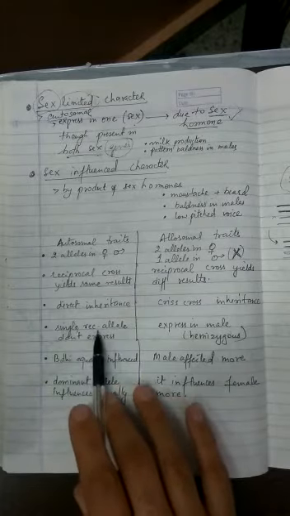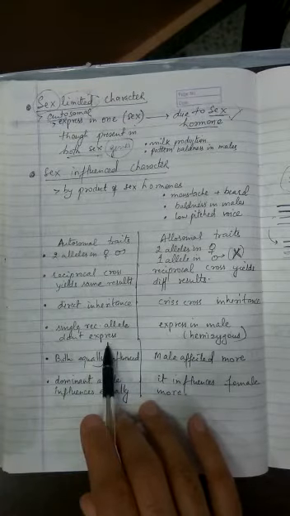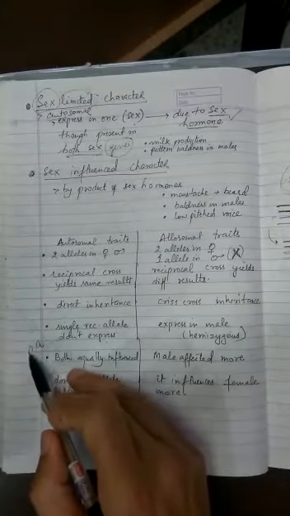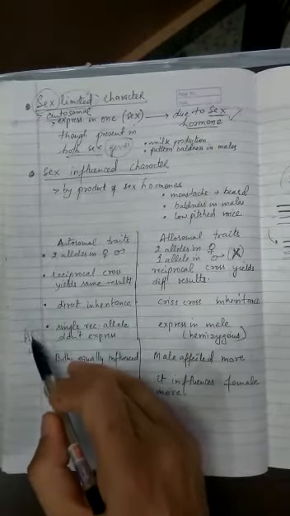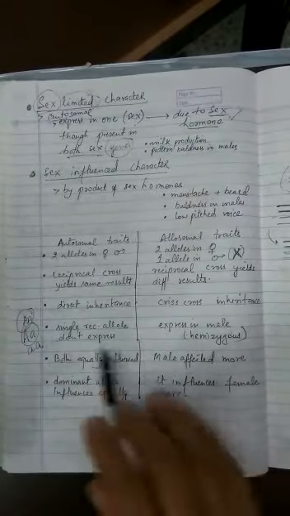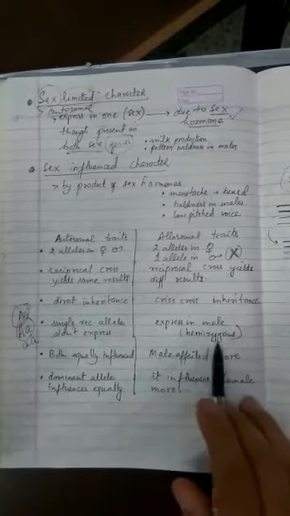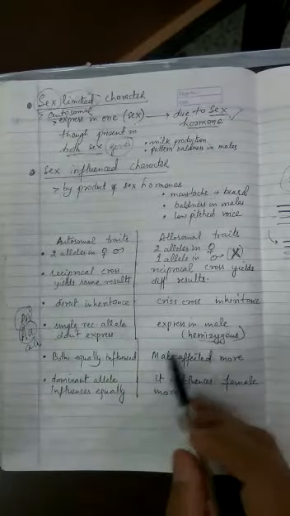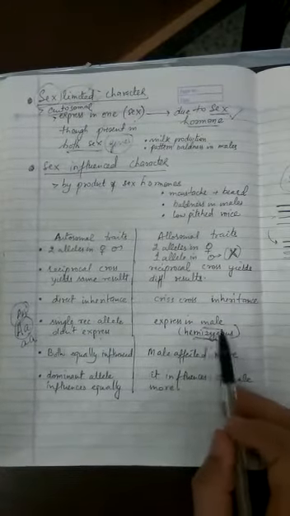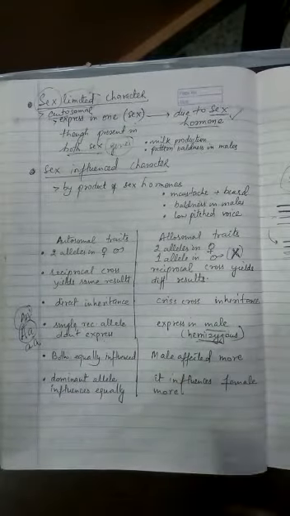Then the single recessive allele does not express. In the case of autosomal characters, a small a will never express, it needs another a, or in this combination, and in this combination only capital A will express. So a single recessive form cannot express. But when it comes to the hemizygous situation, we learned on the last page, in the case of male, the single recessive allele can also express.